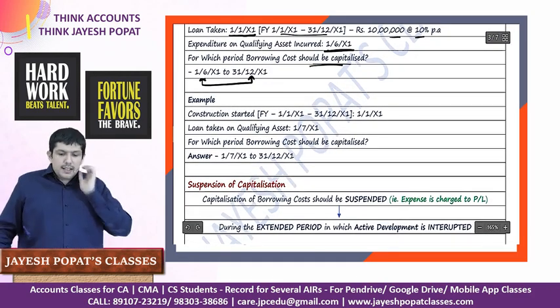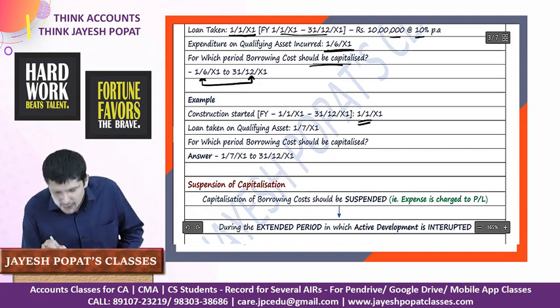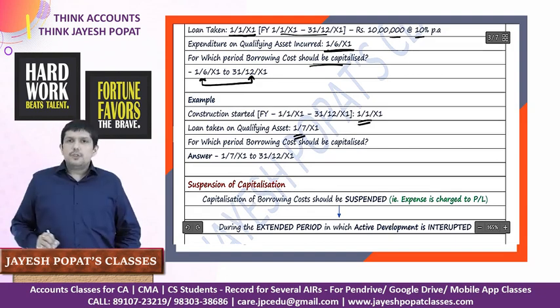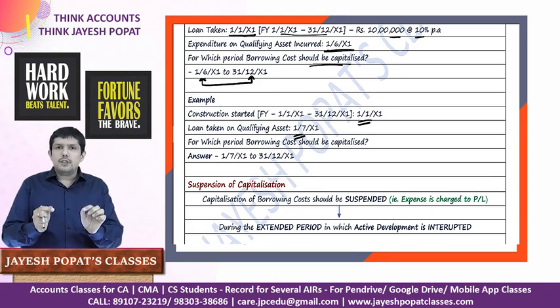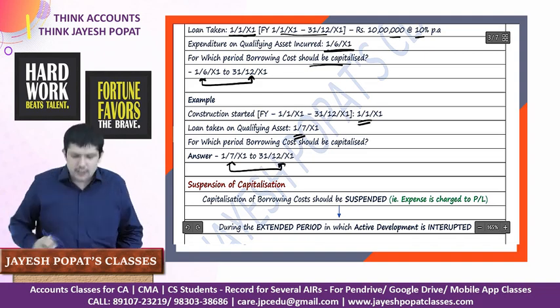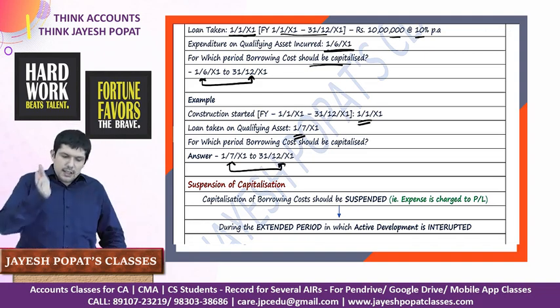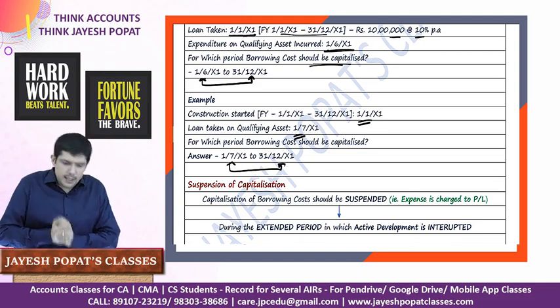Another example, let's say construction is started from 1st of January, but we have taken the loan from 1st of July. So the borrowing cost is getting incurred from 1st of July. So the period for which capitalization will take place is 1st July to 31st December, because in this case, prior to 1st of July, there is no borrowing cost which is being incurred.